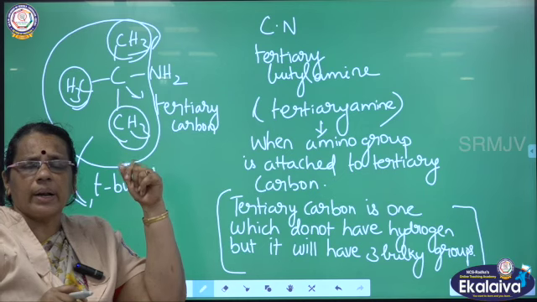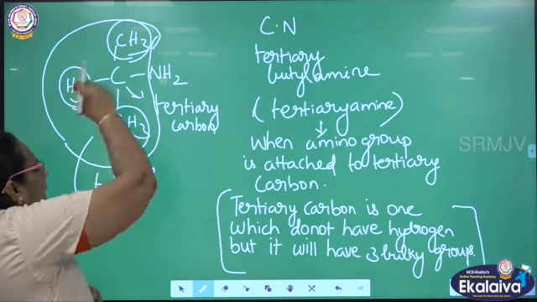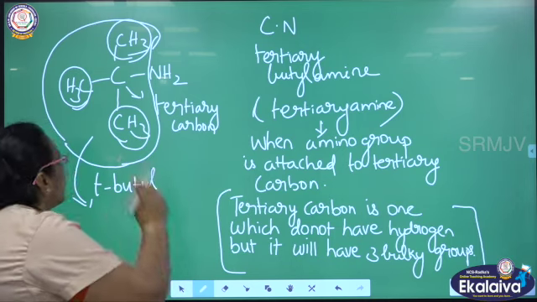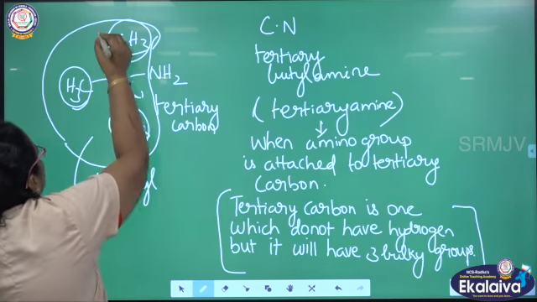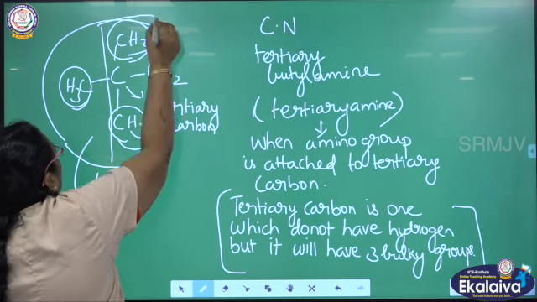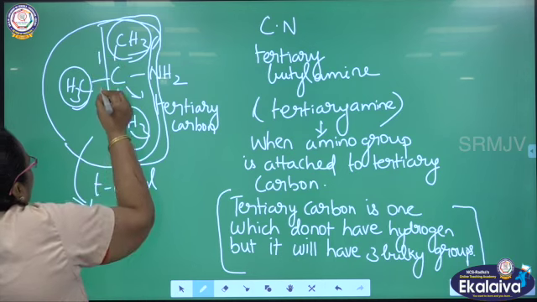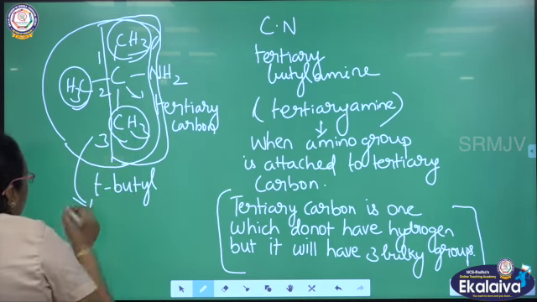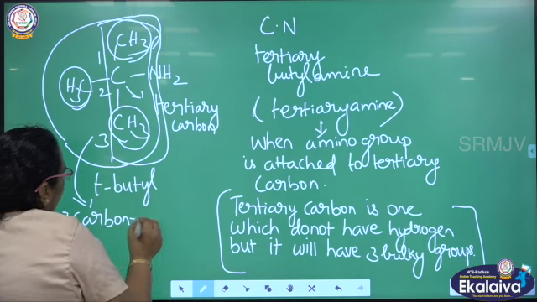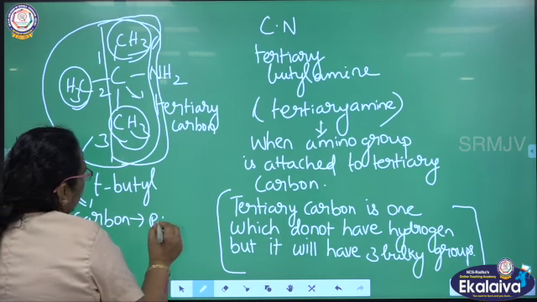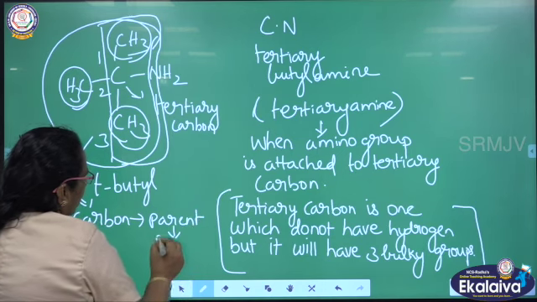Or the other way: when a carbon is attached to three bulky groups. So there are three methyl groups, which are bulky groups, attached to the carbon. We can call that carbon a tertiary carbon. How will you give the IUPAC name? I am taking this as the parent chain. How many carbon atoms are there in the parent? There are 3 carbons. So the parent is propane.